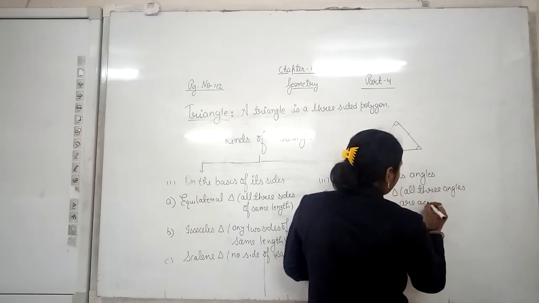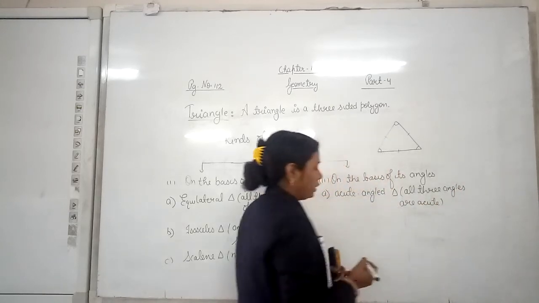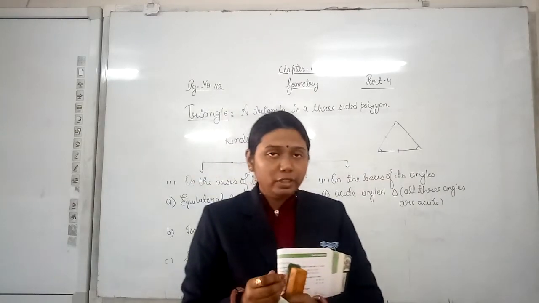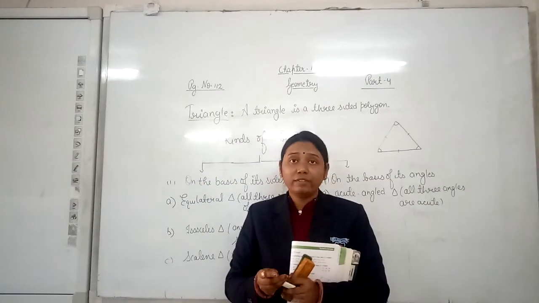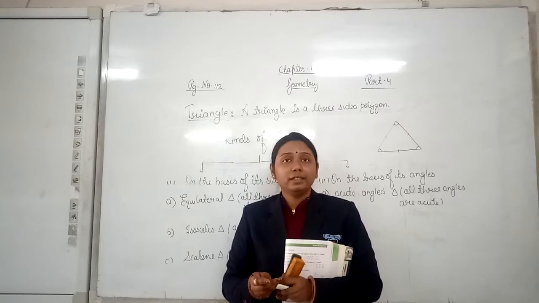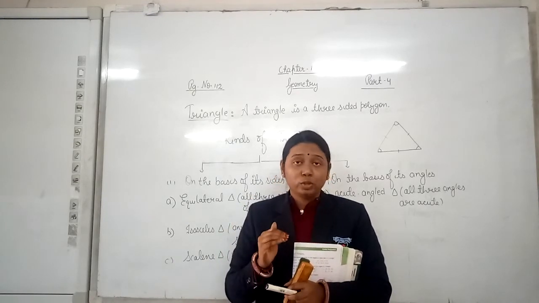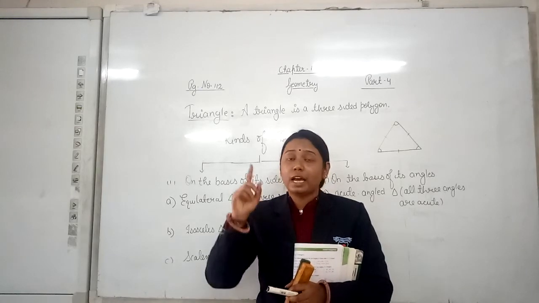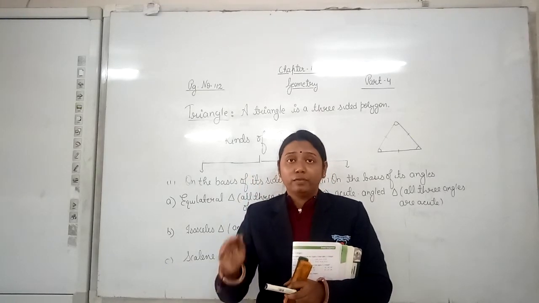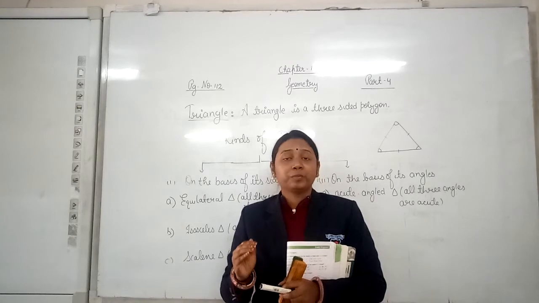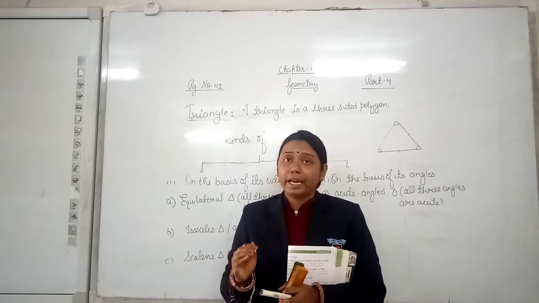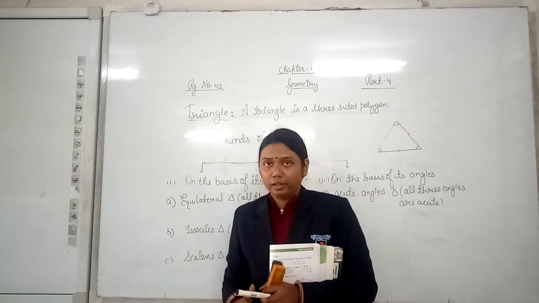Do you know what acute angles are? We have discussed earlier that acute angles are the angles which are less than 90 degrees. So if a triangle has all three angles less than 90 degrees, then it will be known as an acute angled triangle.